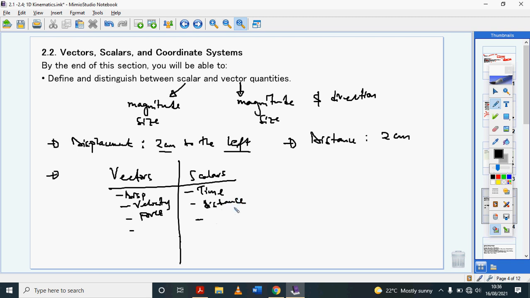Other examples of scalar quantities can be mass, and you guys find 3 other examples and take a picture of that. So that's the difference between vector quantities and scalar quantities. Remember, vector quantities have both magnitude and direction. Scalar quantities have only magnitude.